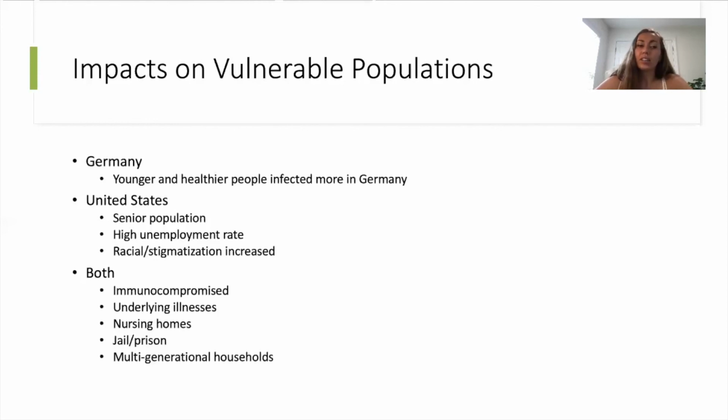In the US, racism and stigmatization have increased, particularly towards the Asian population and Asian American population. So there was a lack of accessibility to testing kits in low resource communities. Also, computers and internet are not distributed equally. And some people did not have access to online learning platforms and announcements.